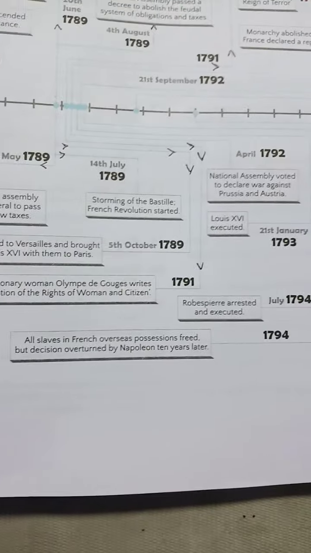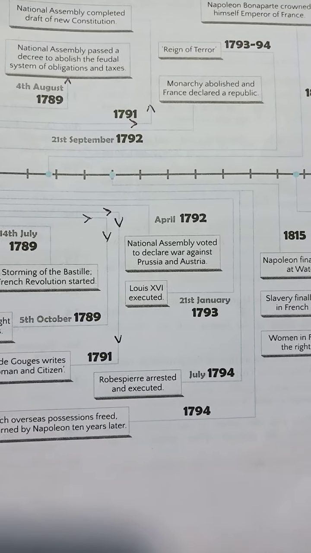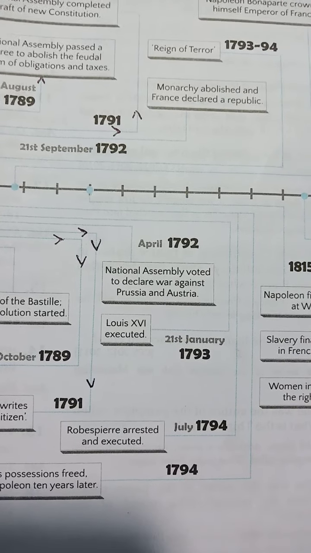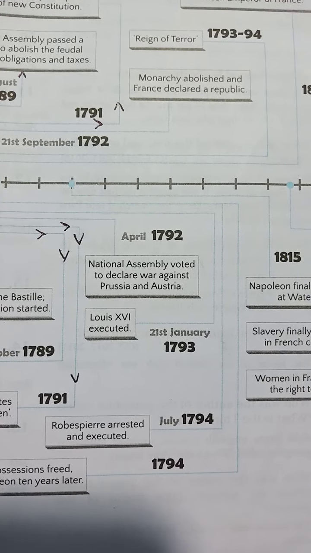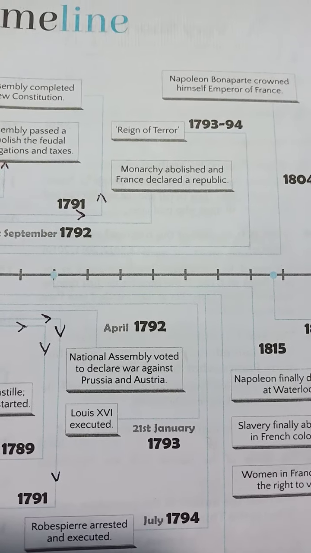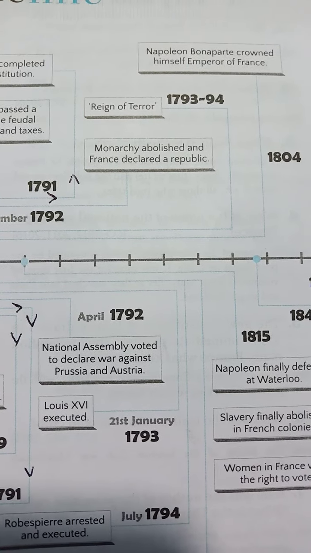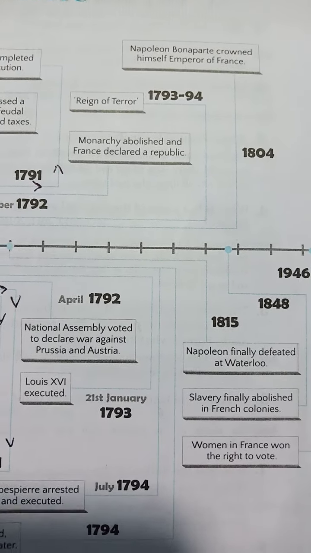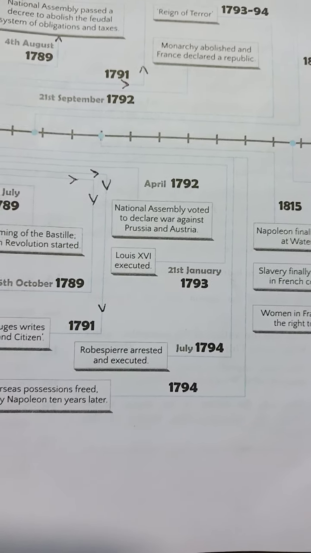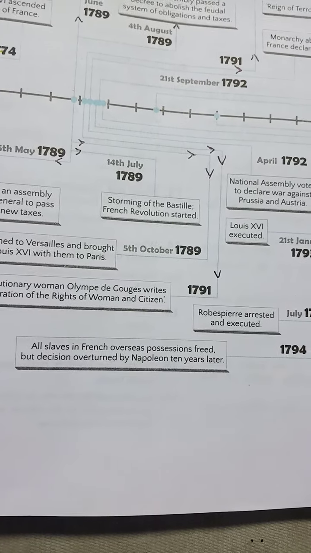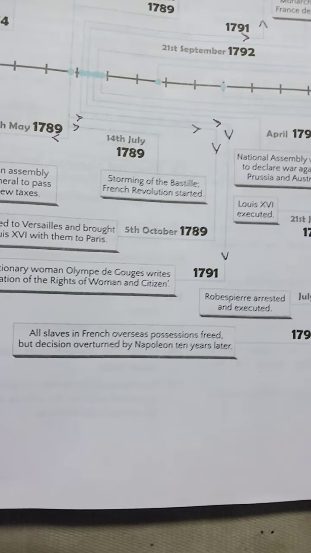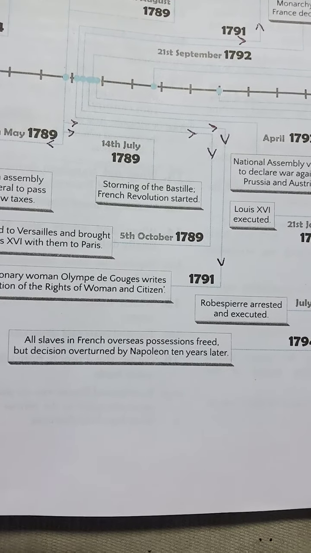Then you can see 1793, when the new government was formed. Louis XVI was executed on 21st January 1793. 1793 to 94 is the period of the Reign of Terror, when Robespierre ruled. Now you can see 1794, Robespierre was arrested and executed. All slaves in France's overseas possessions were freed, but the decision was overturned by Napoleon 10 years later.